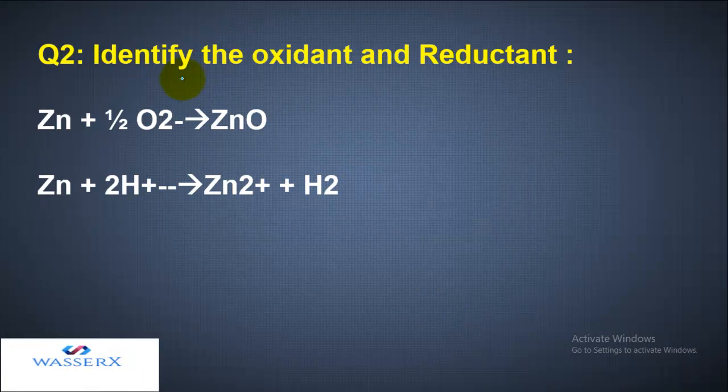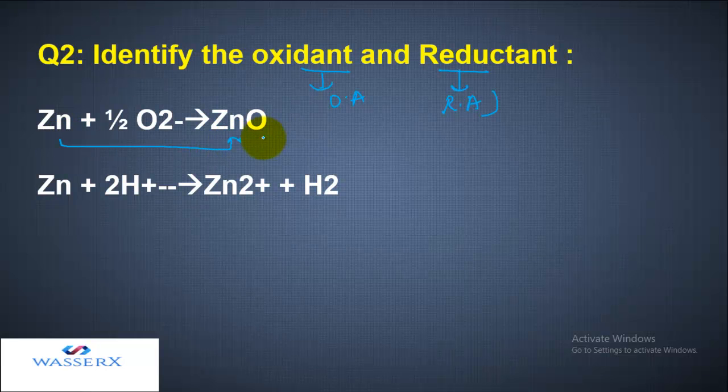The next question is that we need to identify the oxidant and the reductant. The oxidant is the oxidizing agent and the reductant is the reducing agent. So let's see. In this case, to zinc, oxygen is being added. That means zinc is getting oxidized.